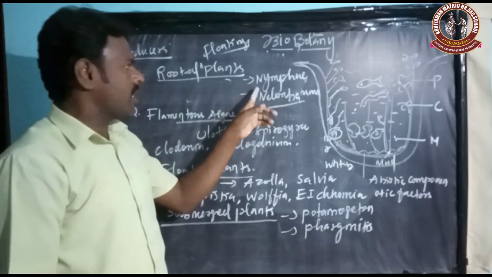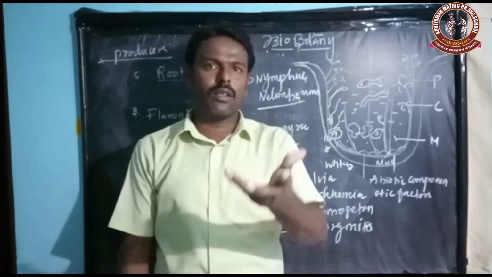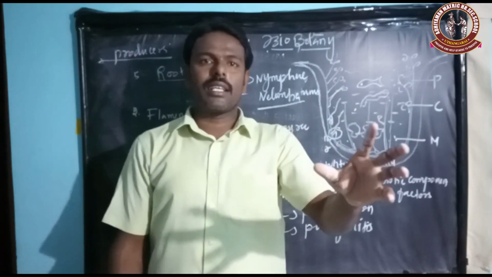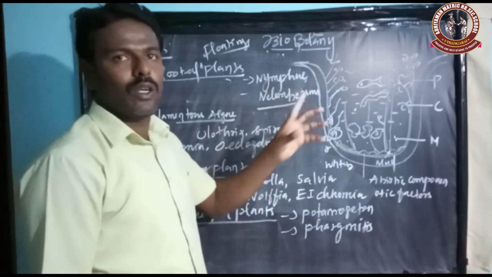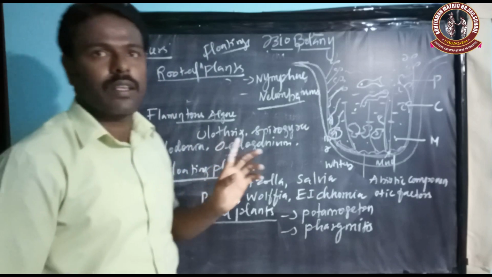Actually, you see a very simple example in the lotus and lily. Already you see some water regions like a pond or river and lake region. They are located in the lake and the river. Those are examples for rooted floating plants.